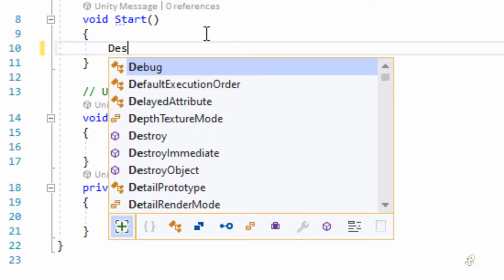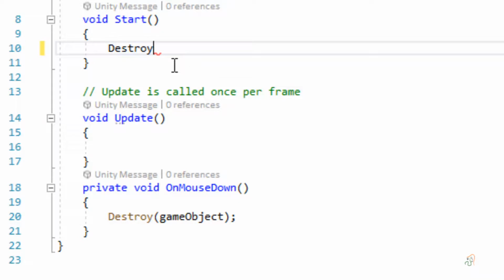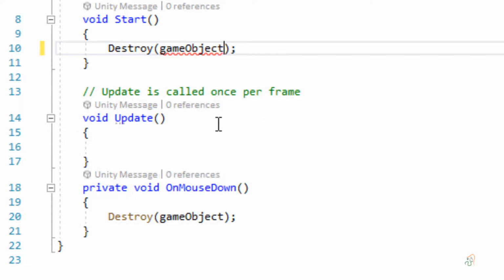We are going to add Destroy, open and close bracket, end it with a semicolon, and in between the brackets I am going to type gameObject, so that this game object gets destroyed. But here we are now going to add one more parameter to this.